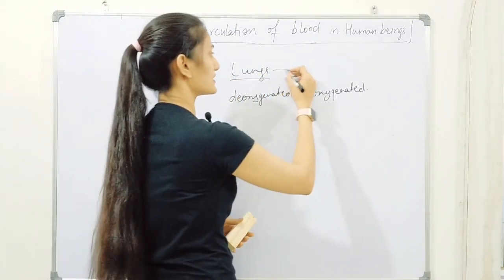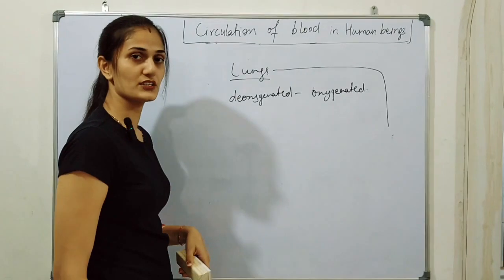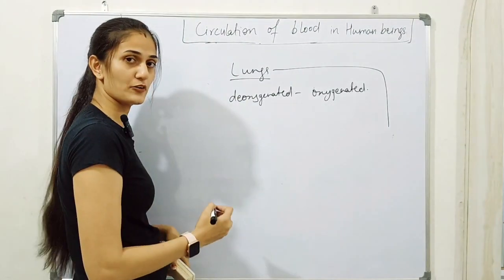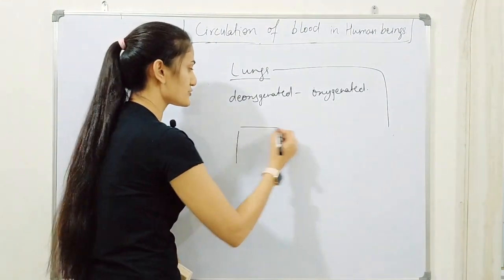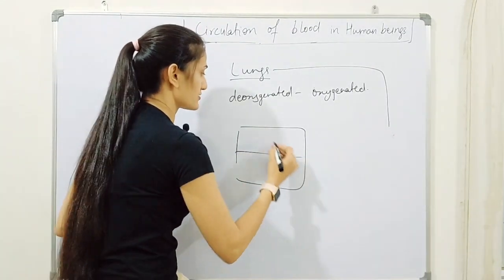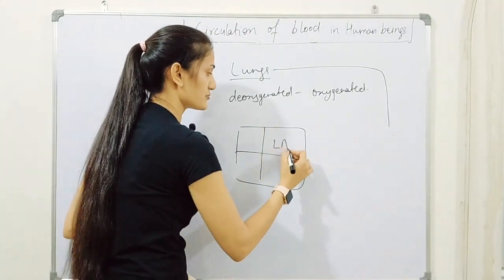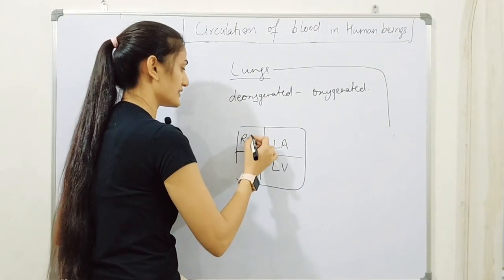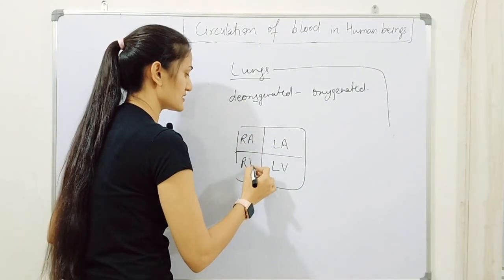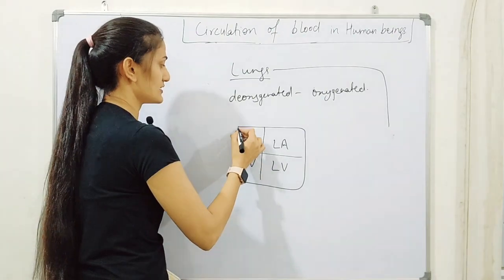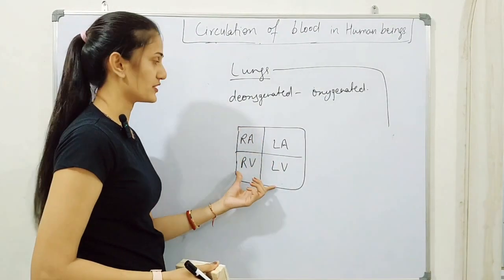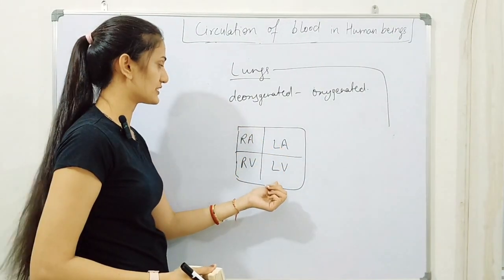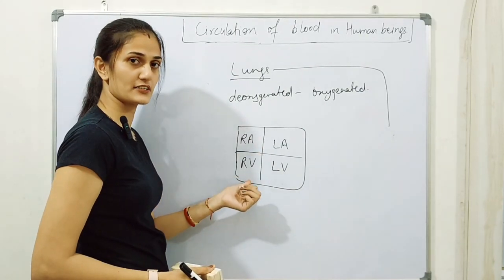Now from the lungs the blood enters the heart, and the heart has four chambers. These four chambers are: left atrium, left ventricle, right atrium and right ventricle.